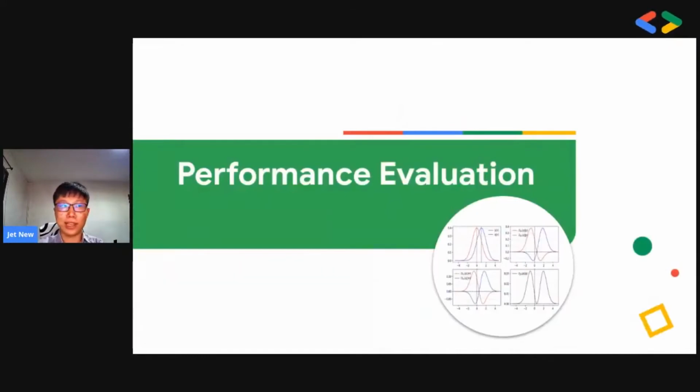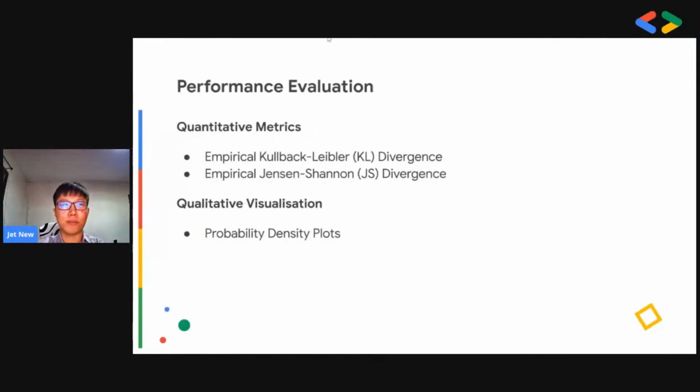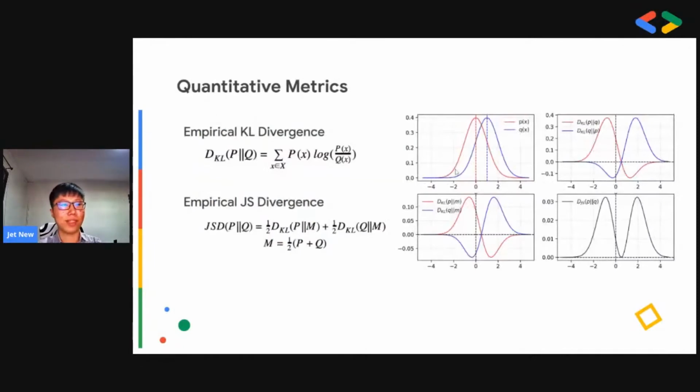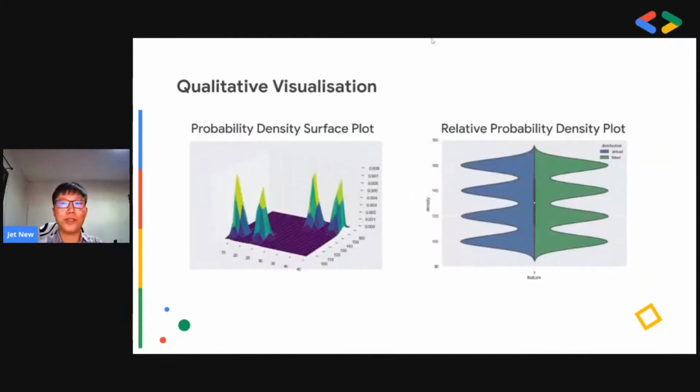Finally, Simkit also has some methods for evaluating the performance of models. Simkit allows the evaluation of performance using quantitative metrics such as the KL and JS divergence, as well as qualitative visualization. The Kullback-Leibler divergence and Jensen-Shannon divergence, known as KL and JS divergence respectively, are implemented empirically. Empirically means that the dataset is separated into histogram bins first, and then the divergence formula is applied on each bin.